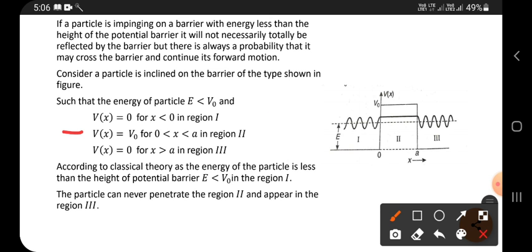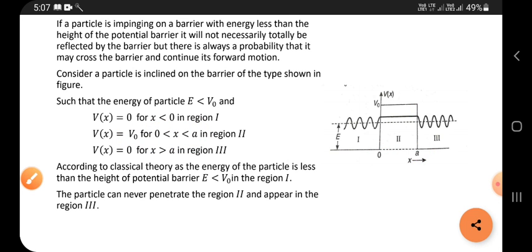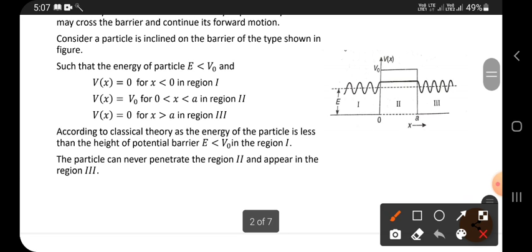Here V of x is equal to V naught, which is the maximum value, for 0 less than x less than a. So the potential energy is V naught when x lies between 0 and a, and only in this region is the potential V naught. In region 3, V of x is equal to 0 for x greater than a.